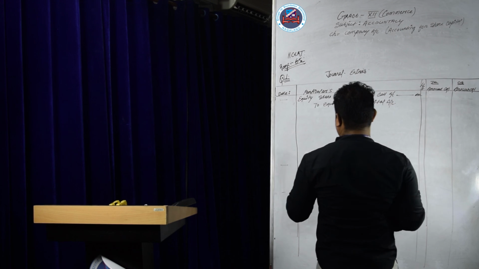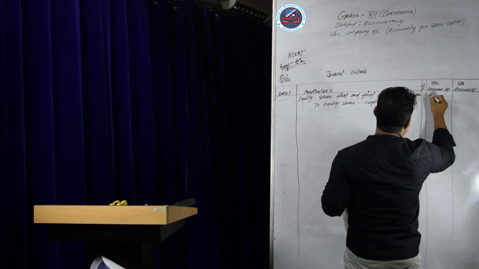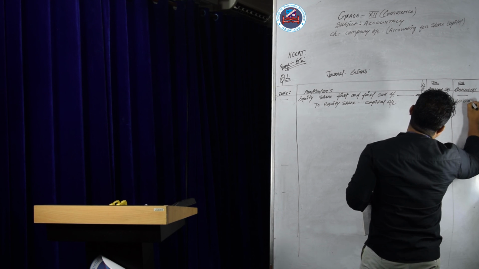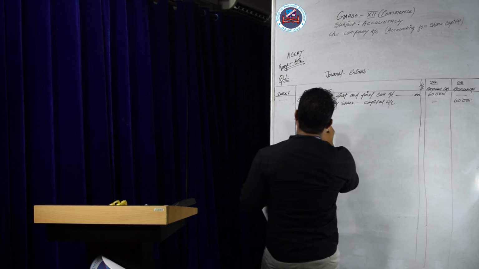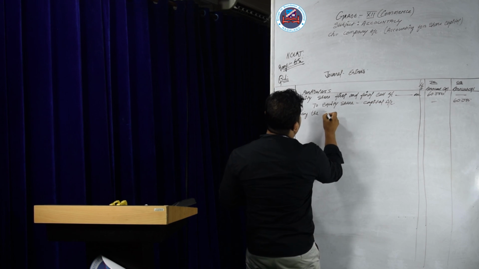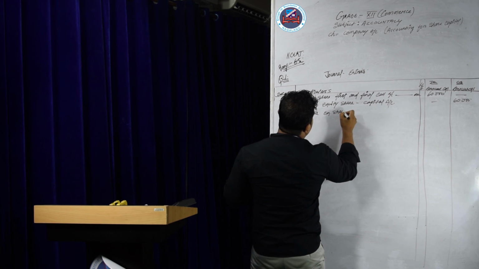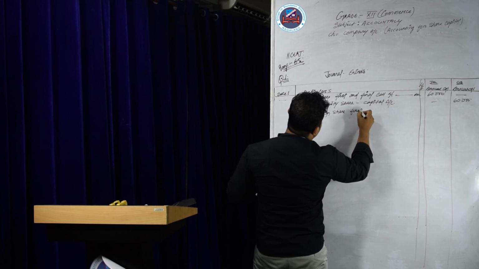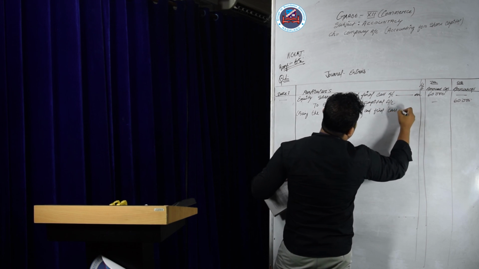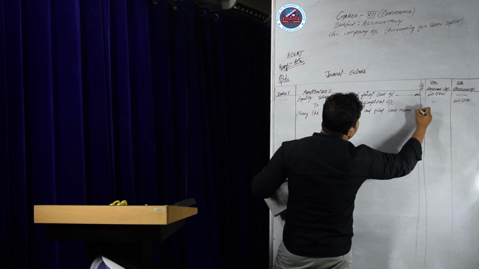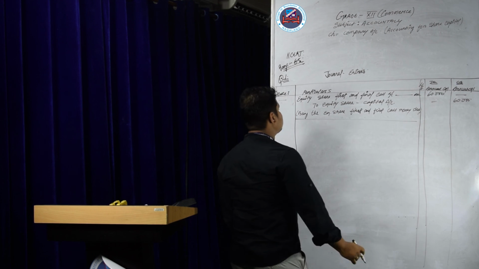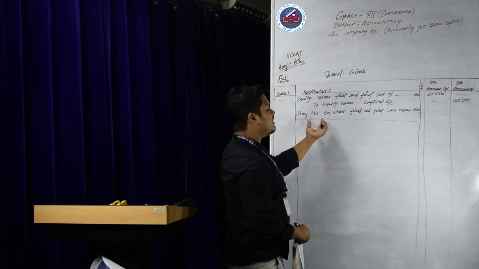What will be the amount? 20 rupees into 30,000, that will be 6,00,000. Give the narration: being the equity share first and final call money due.